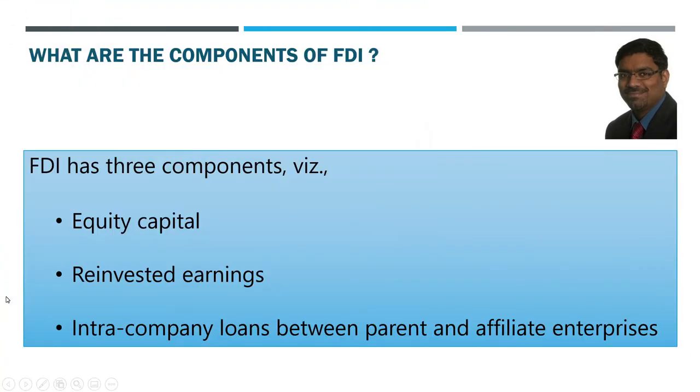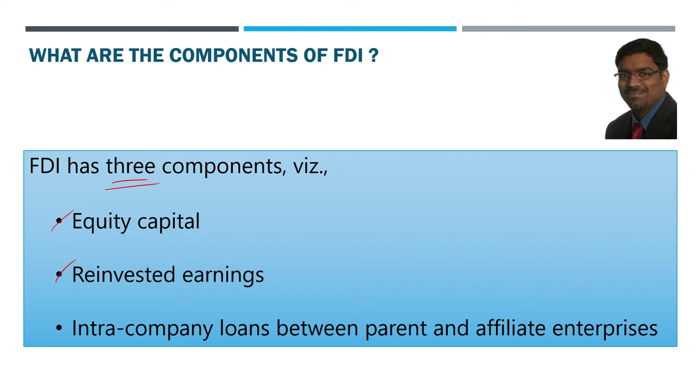And what will be the components of FDI in general? FDI generally will have three components. One is equity capital investment. Second is reinvested earnings, because once the investment is made by a foreign company into an Indian company, we are taking the Indian example only always. Let us say a foreign company invested in the Indian company and made some profits, and those profits are not distributed, they are reinvested.